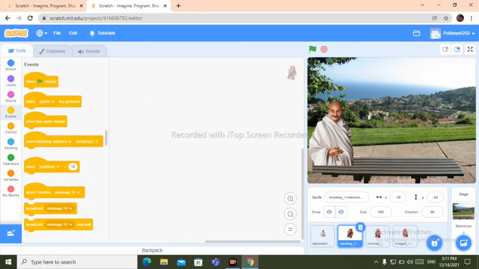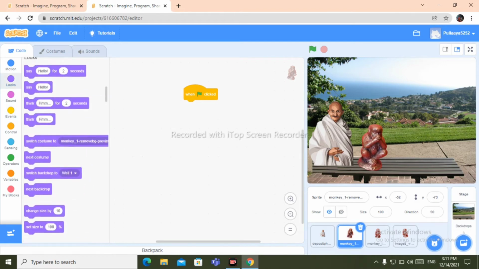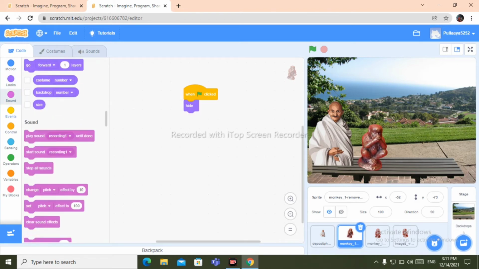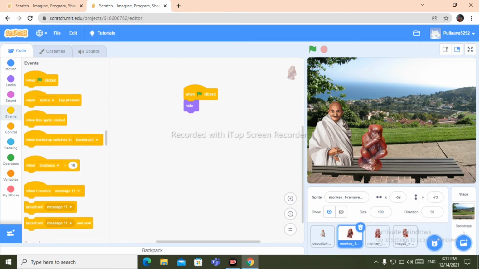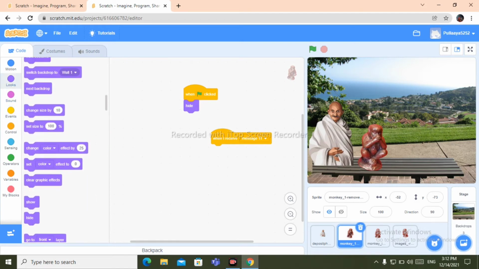Now go to events, when the green flag is clicked. Yeah, I have put it here. When the green flag is clicked, hide, and then go to events, take when I receive message 11, then show.